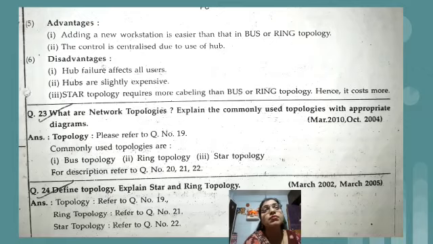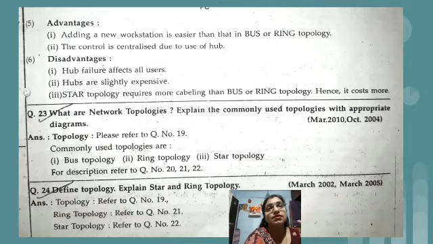First is the diagram, second is 2 to 3 points about the topology, third is advantages, and fourth is disadvantages. Even if you write only a single advantage, or at least try to remember 2 advantages and 2 disadvantages, then only your answer will be complete, because this question is asked for 4 marks. So accordingly you have to write the answer.